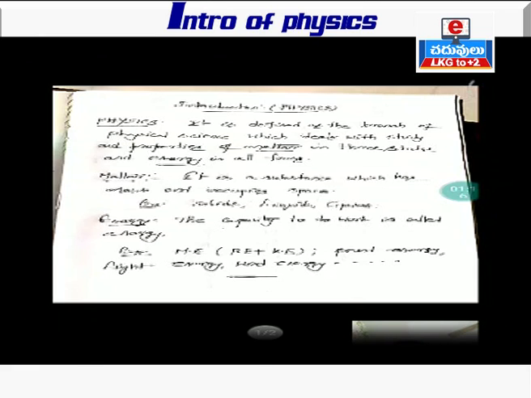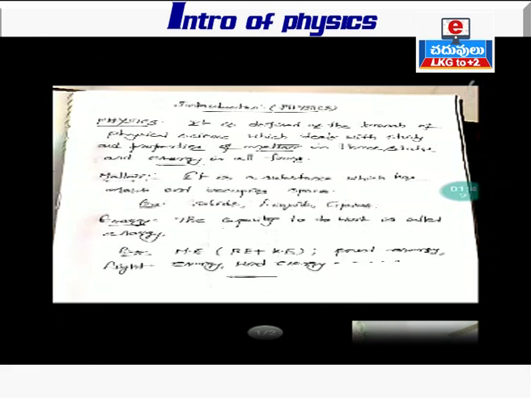What do you mean by matter and what do you mean by energy? Just observe this definition. In that definition, I am using two words. One is matter, second one is energy. Now let us consider what do you mean by matter. Matter means it is a substance which has some mass and occupies some space. The best example is solids, liquids and gases can be taken as three different states of matter.